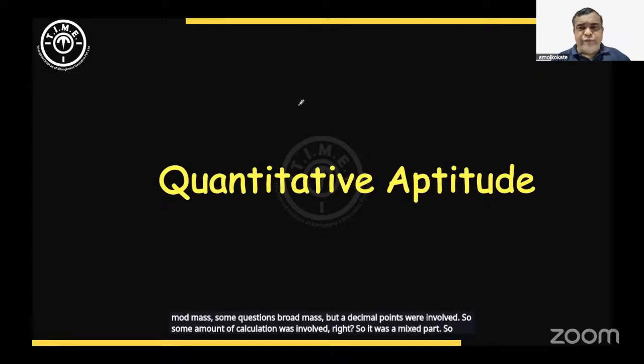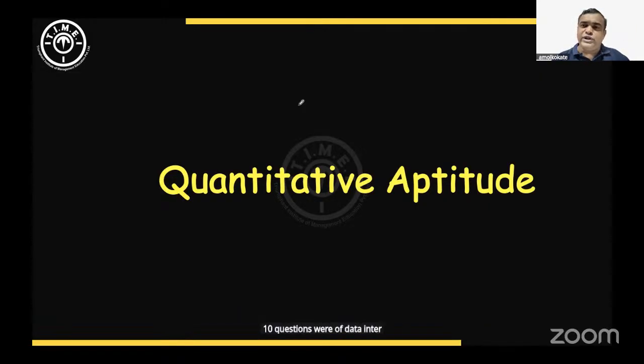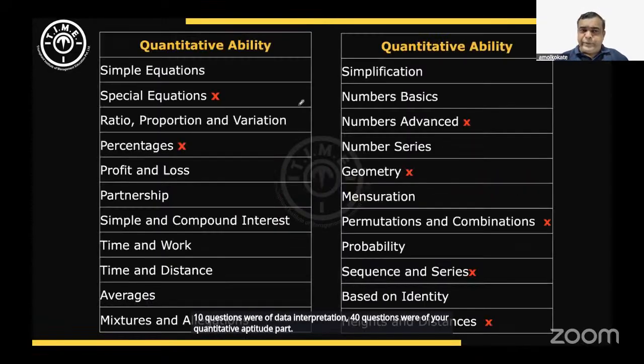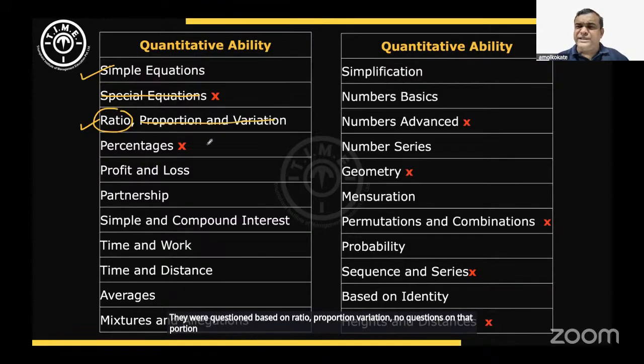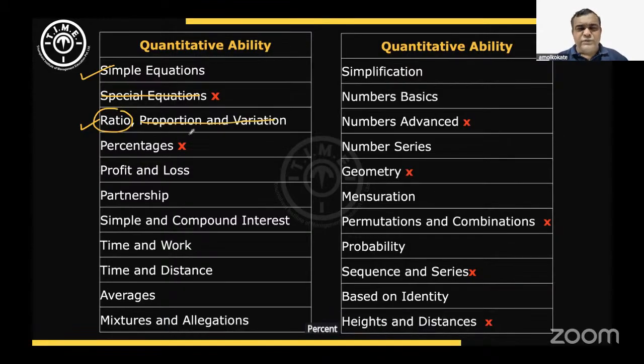Out of 50 questions, 10 were data interpretation and 40 were quantitative aptitude. In that quantitative aptitude, what types of questions were asked? Simple equations. I did not find any questions on special equations. No questions on ratio, proportion, variation. Students said there were no pure percentage questions.